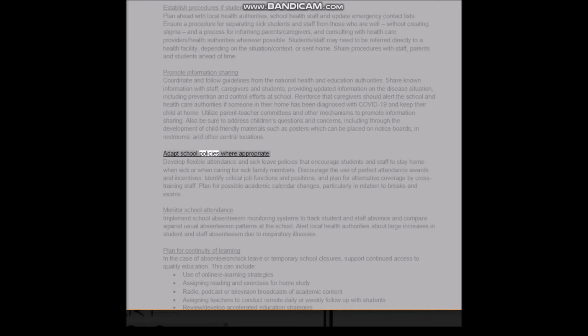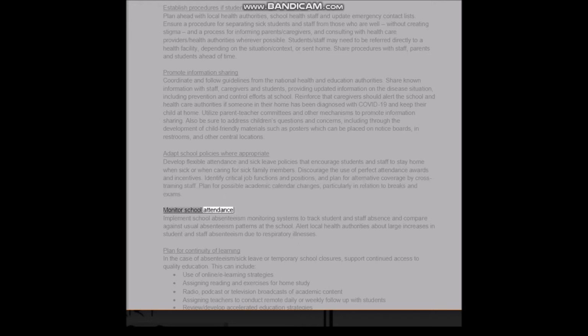Adapt school policies where appropriate. Develop flexible attendance and sick leave policies that encourage students and staff to stay home when sick or when caring for sick family members. Discourage the use of perfect attendance awards and incentives. Identify critical job functions and positions, and plan for alternative coverage by cross-training staff. Plan for possible academic calendar changes, particularly in relation to breaks and exams.